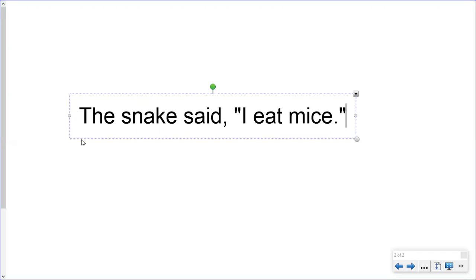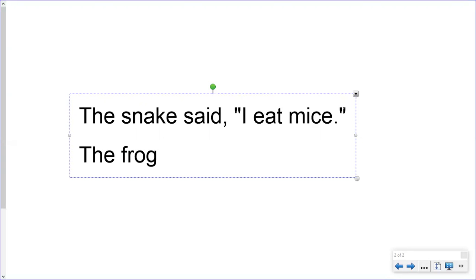Now let's look at the sentence. This first part of the sentence started with a capital letter. "The snake said," because the sentence isn't over, I needed to put a comma here. This beginning part of the sentence needs a capital letter and it needs punctuation. Because it's continuing, you put a comma. Now, the second part of the sentence are the words coming out of the snake's mouth. You've captured them with quotation marks. You started with a capital letter and you ended with punctuation marks inside of the quotation marks. Let's try another one.